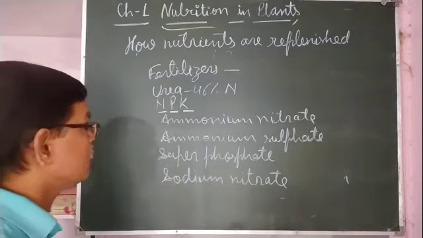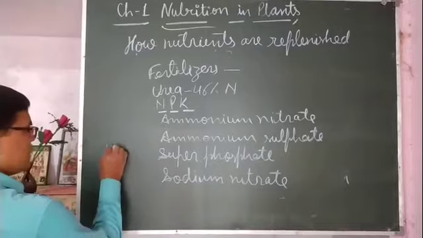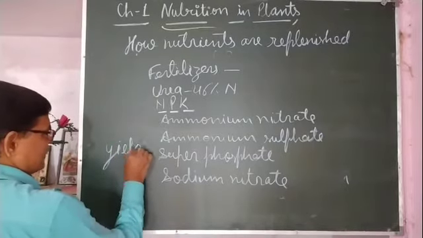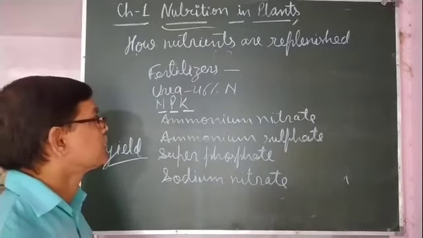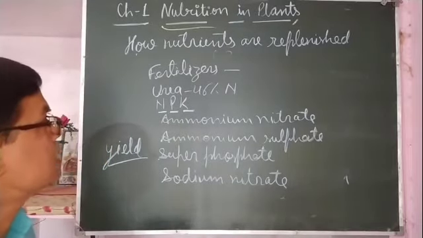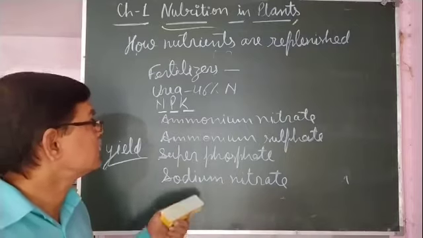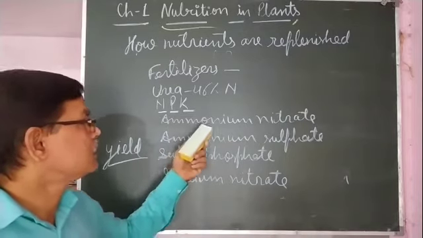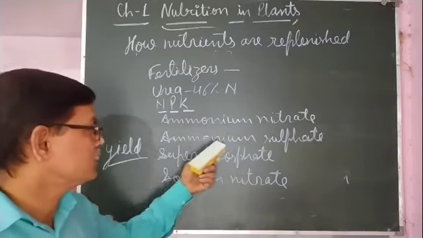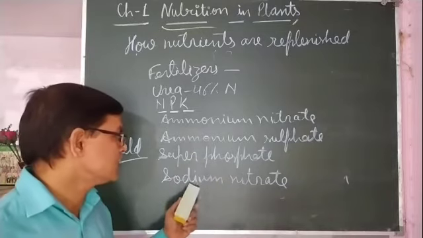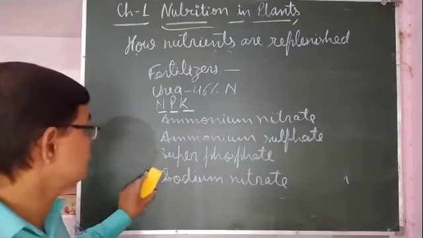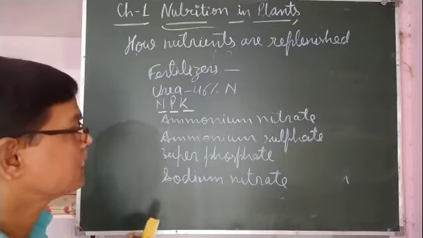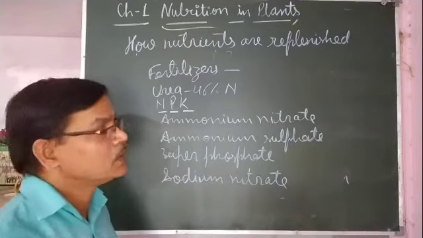That is called yield, spelled Y-I-E-L-D. So to get a good yield, farmers use various fertilizers like urea, NPK, ammonium nitrate, ammonium sulfate, superphosphate and sodium nitrate, to enrich the fertility of the soil.